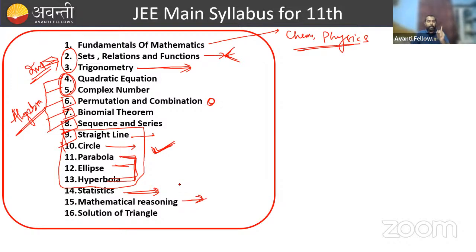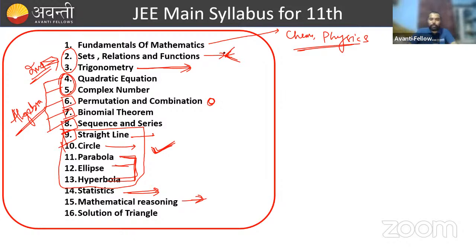You can't skip any chapter of 11th, because it will be problematic in class 12th when you study the class 12 syllabus, right? So all the chapters are interlinked to each other. Like I already told you, set, relation, and functions are very, very related to calculus, and this chapter will be very useful in calculus. Trigonometry as well.